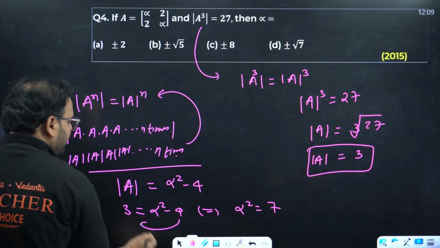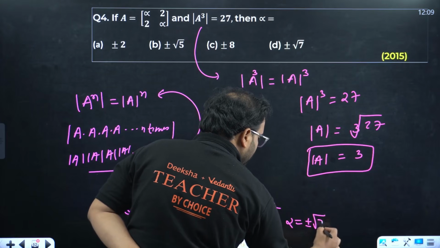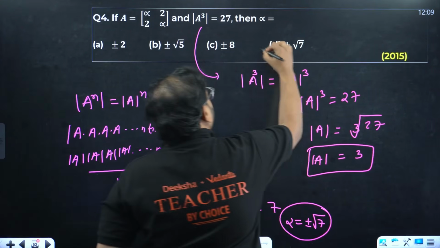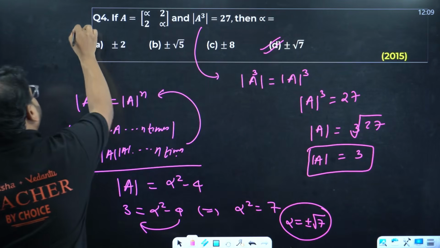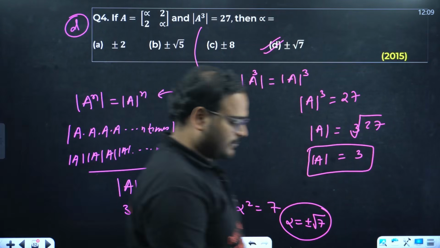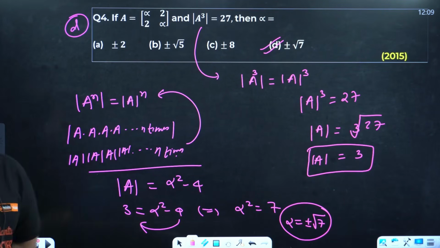You're going to move 4 over here. So alpha comes as plus minus root 7. Plus minus root 7. That is option D. Fourth one is option D. Please check. Correct? Fourth one is option D. Any doubt? Put that in the comment section.